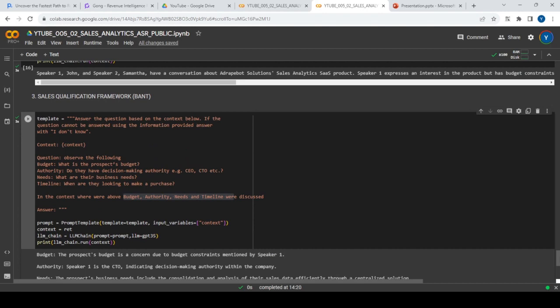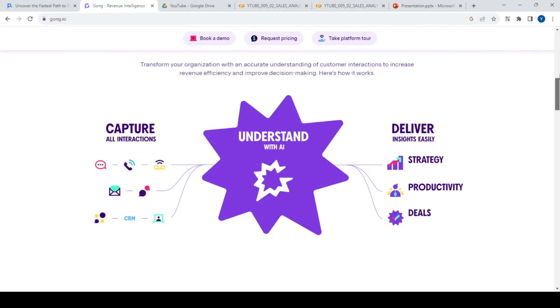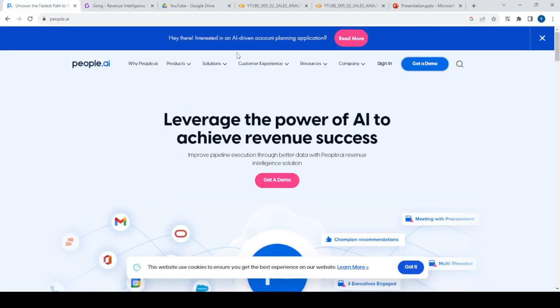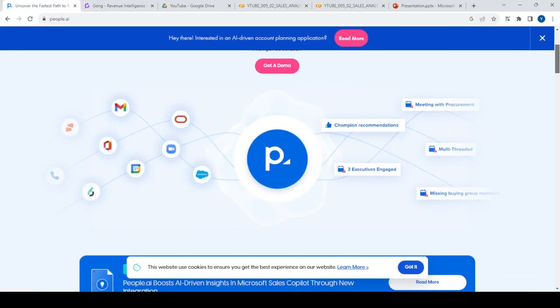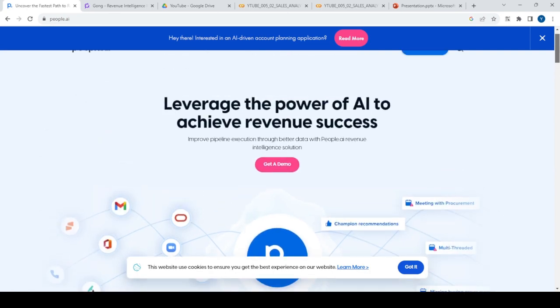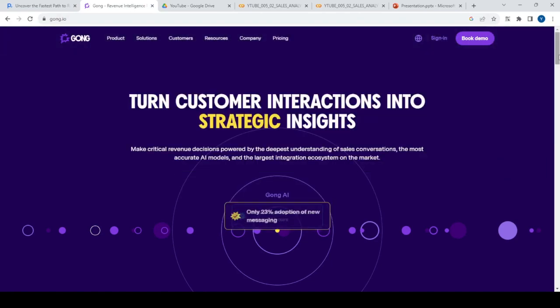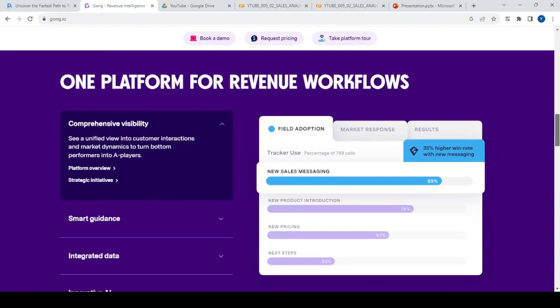And this is just a very, very small part. As I already mentioned, there are larger companies like Gong and people.ai, which do a thorough analysis of all the calls and conversations that go on. They do a lot of things on sales rep coaching. Again, this specific thing which we discussed was about sales, but there are different use cases for, let's say, marketing and also customer service. So these are the typical companies which do a lot of analysis on these sorts of things.